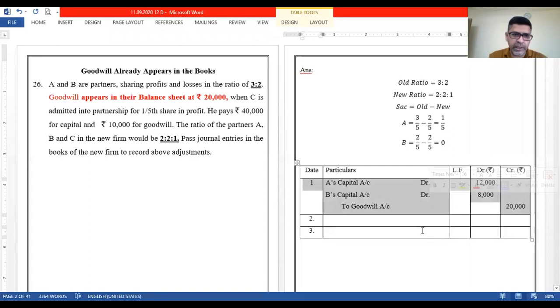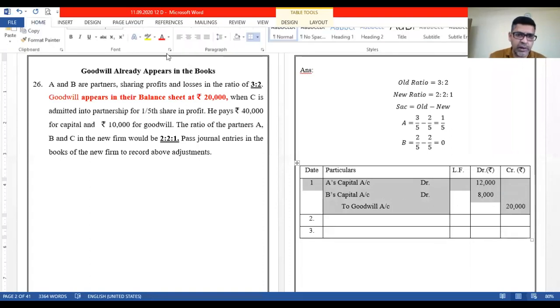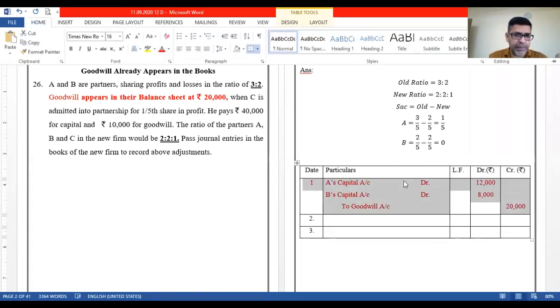Let me mark it with red so that you take care. The red mark in the question can be seen as for goodwill appearing in the balance sheet, and the entry for the same is A's capital account debit, B's capital account debit, to goodwill account. So this is how we write off goodwill every time if it appears in the books' balance sheet, right?